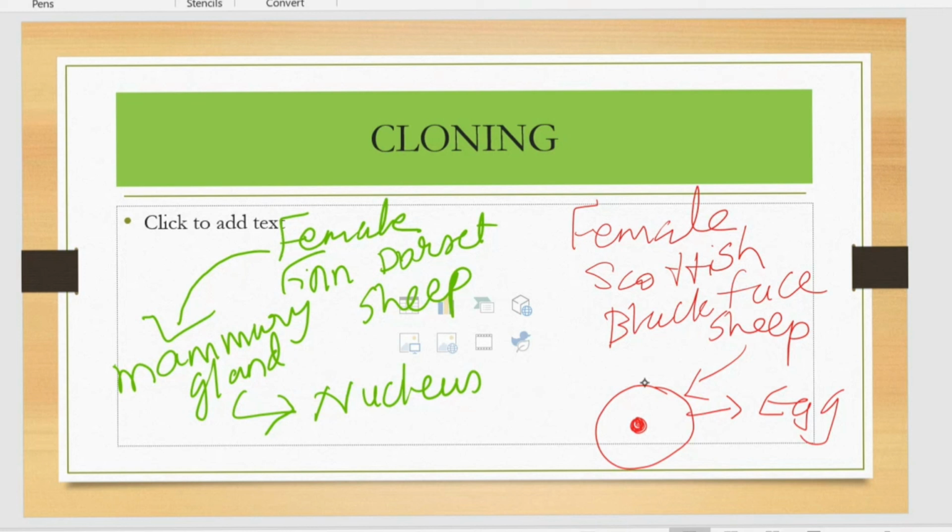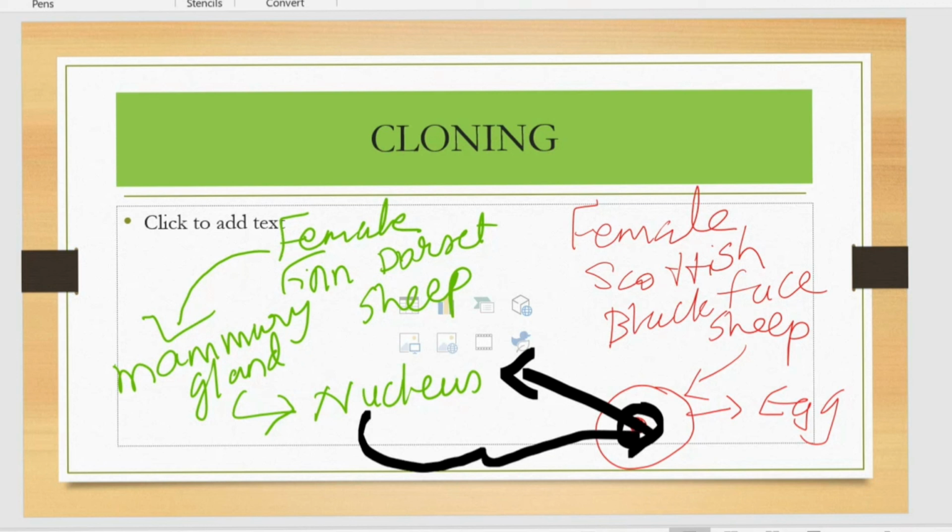From this egg cell, this part we are removing. That is, the nucleus is removed from the egg cell. In this place, the nucleus taken from the mammary gland cell is placed. So the egg cell's nucleus is removed, and in that place is replaced with a nucleus taken from the mammary gland cell of the female Finn Dorset sheep. So now, if this is A, this is B. The outside part is B, but the nucleus is from A.